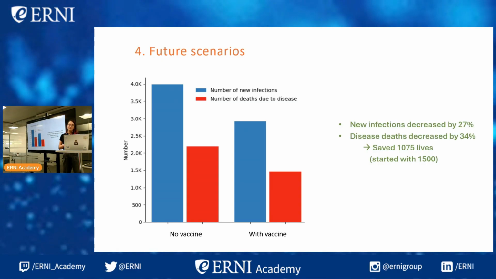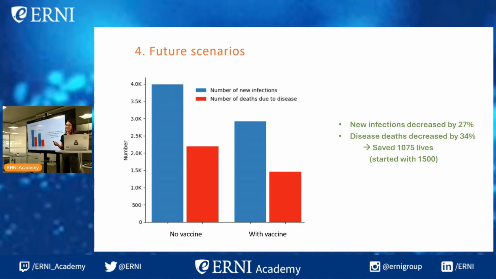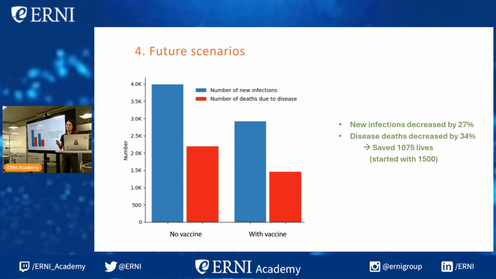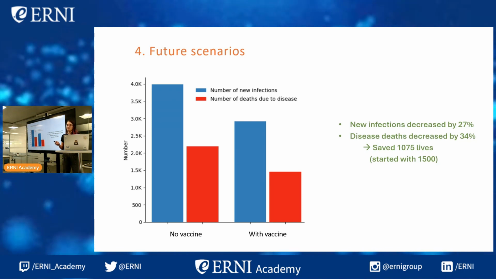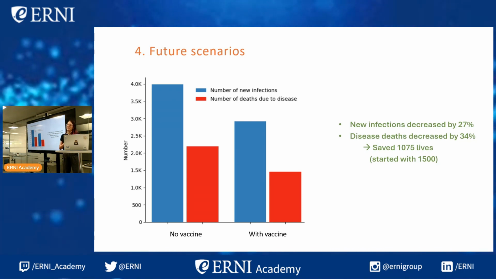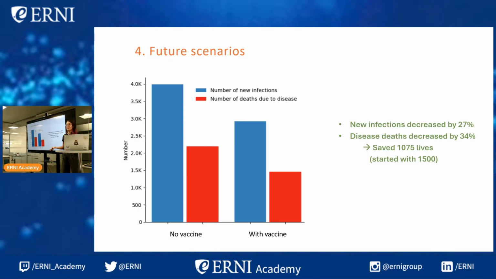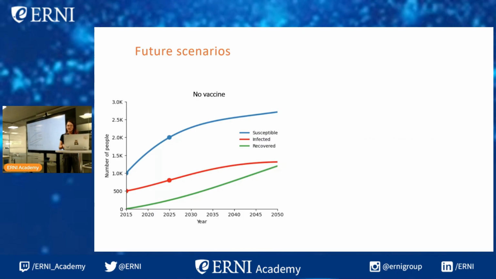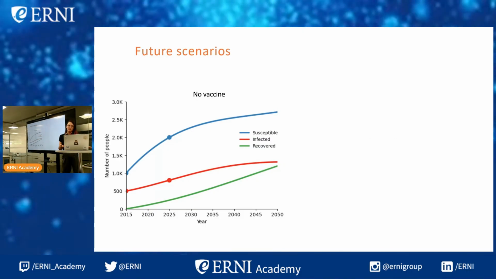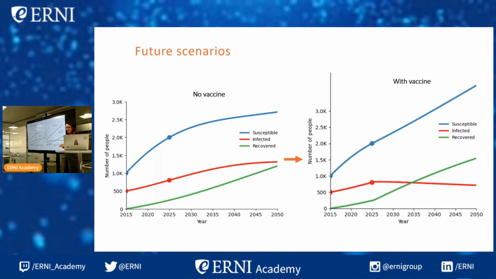So by the end of the simulation, we have around 5,000 people. That means that without the vaccine, 1/5 of the people would have died. So that's huge. And here is the future scenario with no vaccine and with the vaccine.